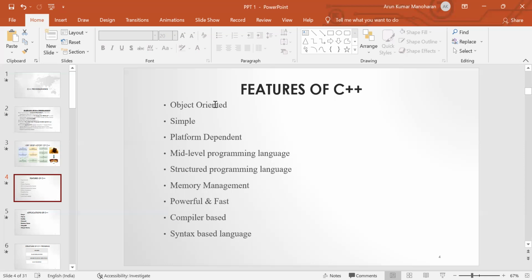And then structured programming language. In C++ programming, the code is modular with the help of functions, classes, and objects. And then modules are loosely coupled. So this makes C++ a structured programming language.